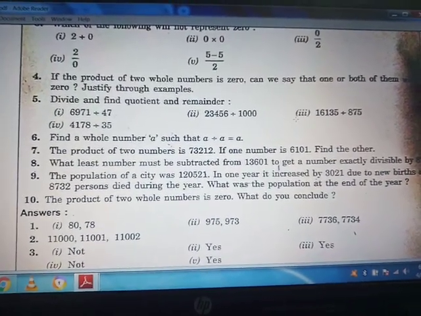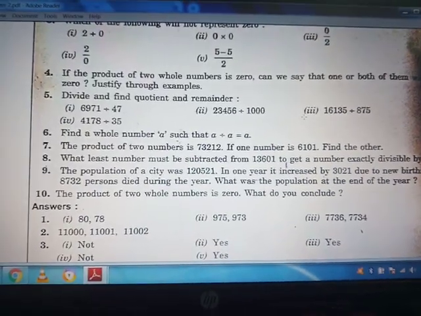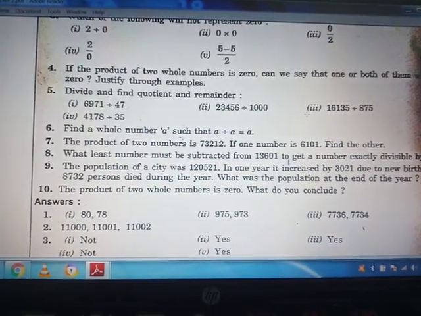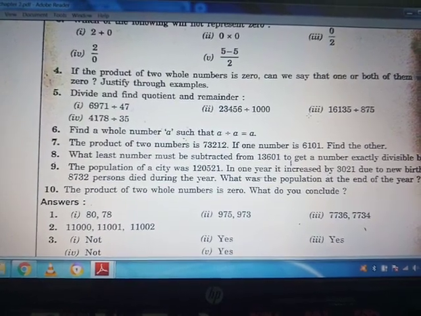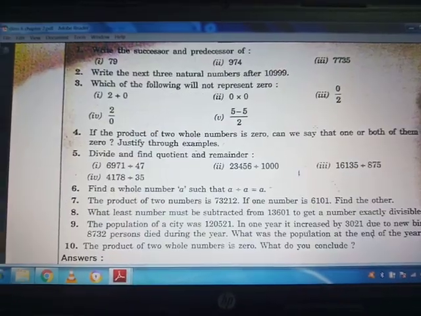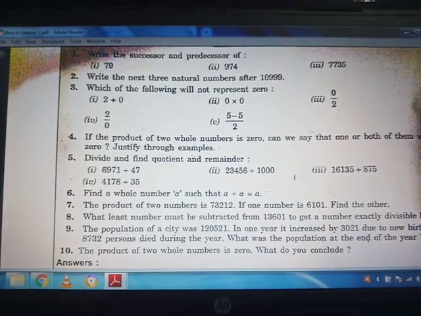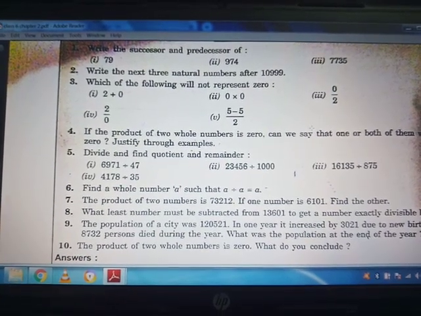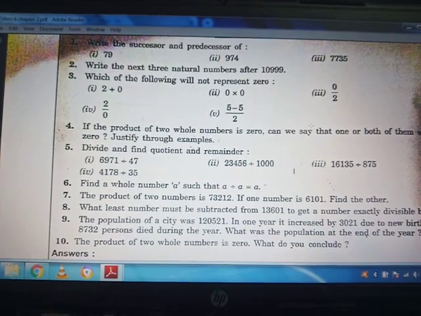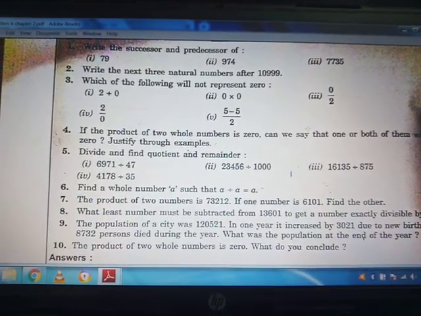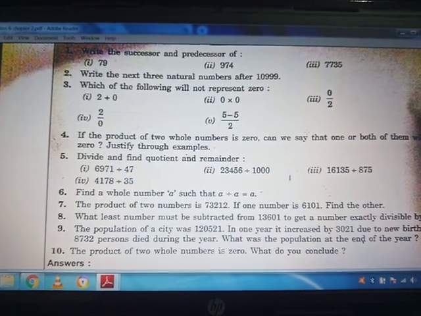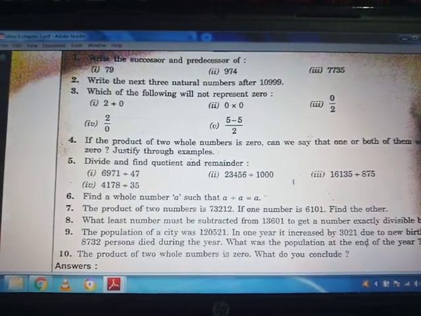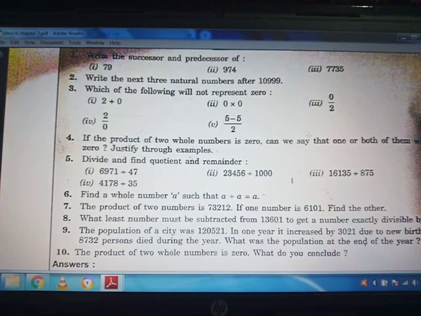Now moving to the next question. The product of two whole numbers is 0. What do you conclude? In question number 4 we have already discussed this. So you can say that one or the second number will be 0, meaning one of the numbers should be 0, that's why the product will be 0. Okay, so we have completed our exercise 2.4.